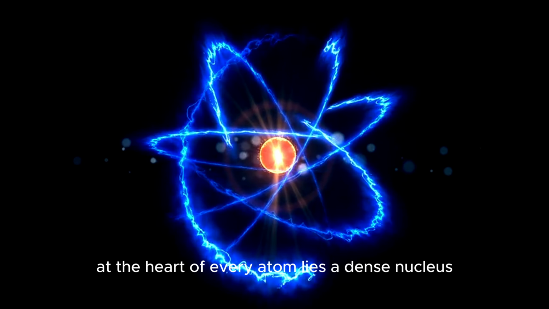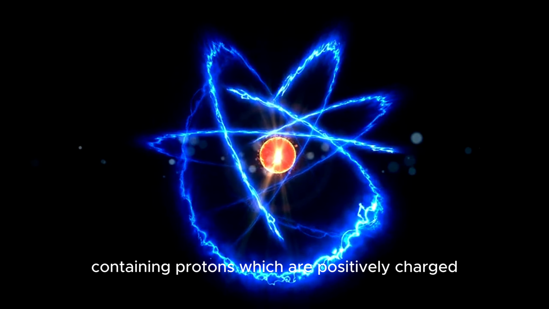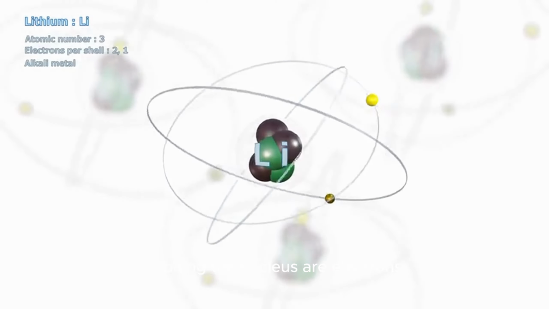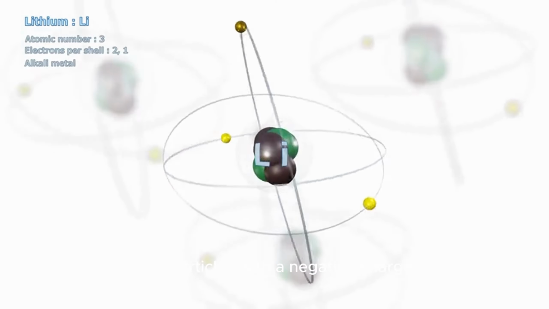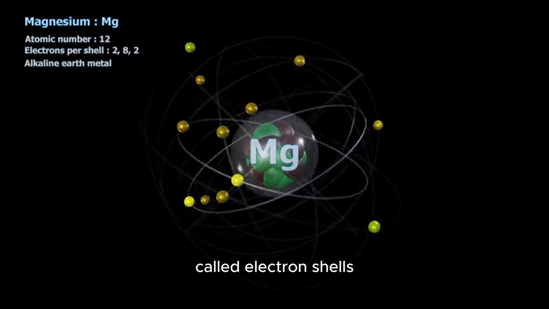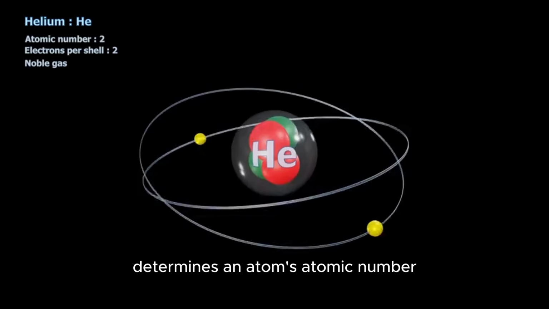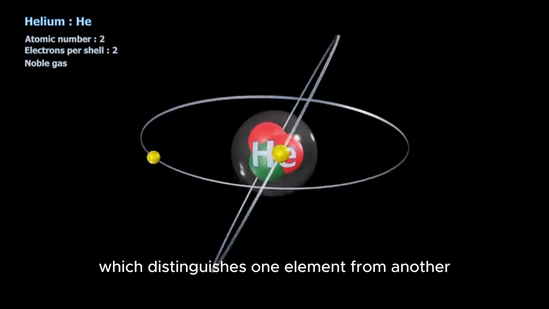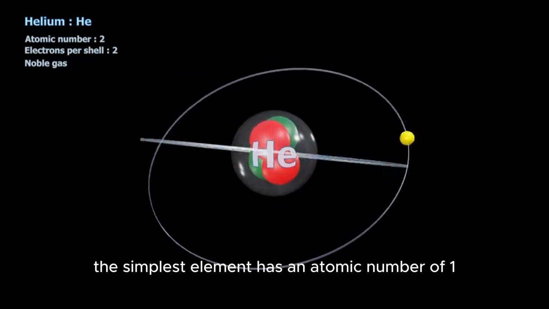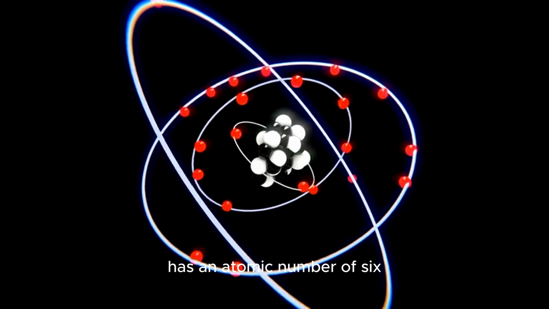At the heart of every atom lies a dense nucleus containing protons, which are positively charged, and neutrons, which carry no charge. Orbiting the nucleus are electrons, tiny particles with a negative charge that move in organized regions called electron shells. The number of protons in the nucleus determines an atom's atomic number, which distinguishes one element from another. For example, hydrogen, the simplest element, has an atomic number of 1, while carbon, an essential element for life, has an atomic number of 6.